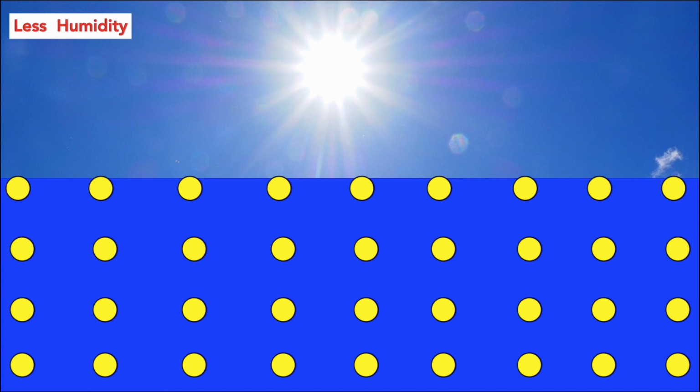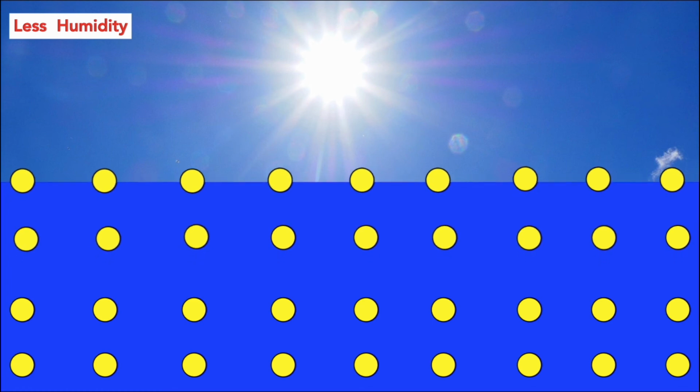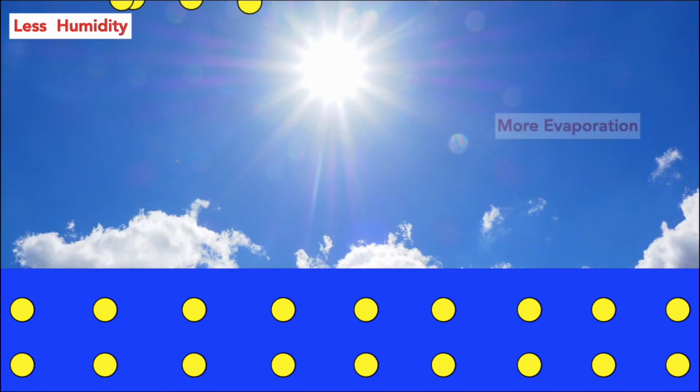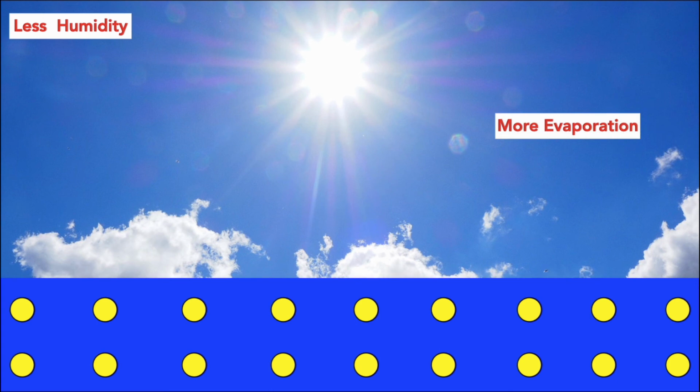so there will be diffusion. Diffusion is the flow of particles from higher concentration to lower concentration. So here inside the liquid it is higher concentration, outside it is lower concentration. The particles will flow, and the rate of evaporation is increasing, right? So if the humidity is less, the rate of evaporation will be more.